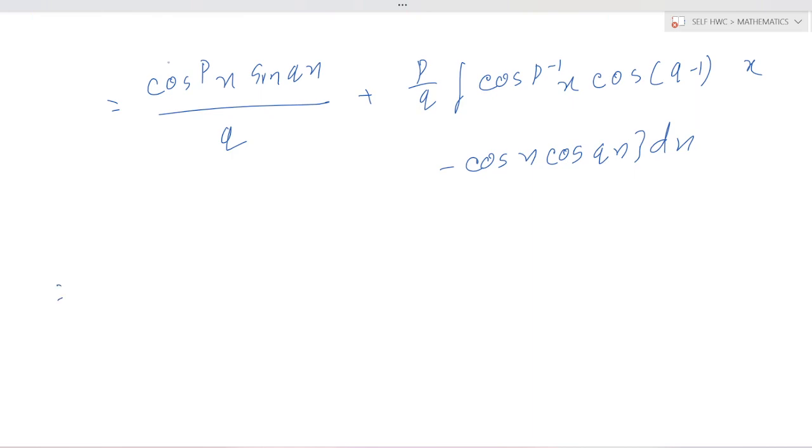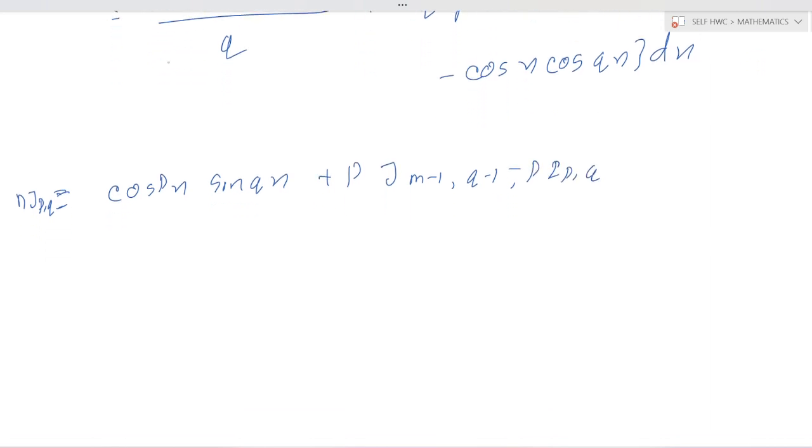Okay, is equal to J_pq, equal to cos to the power p x sin q x plus p J_{p-1,q-1} minus p J_pq, or (p plus q) into J_pq is equal to cos to the power p x sin q x plus p J_{p-1,q-1}.